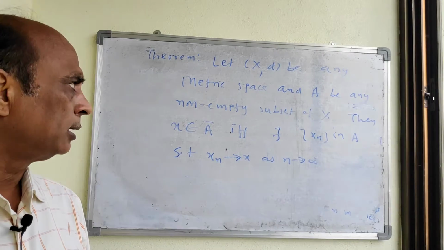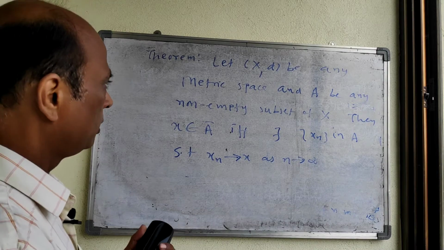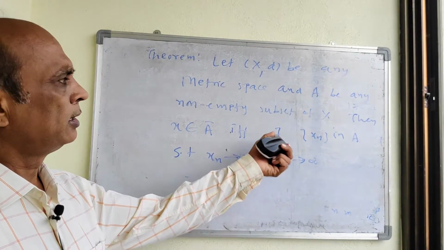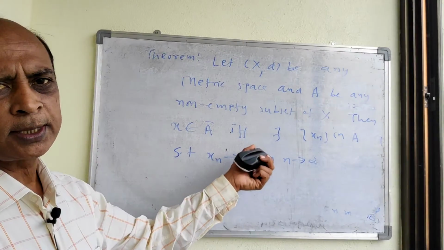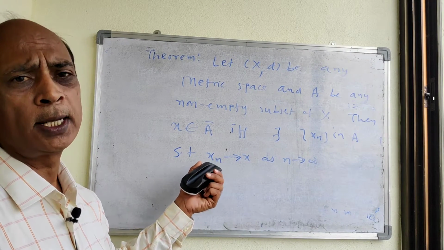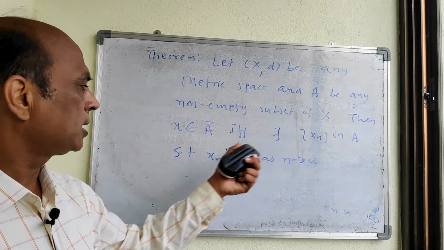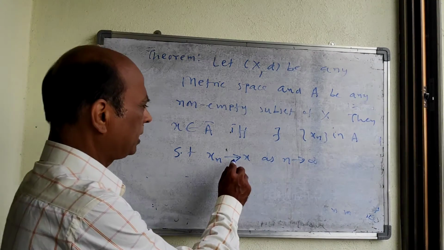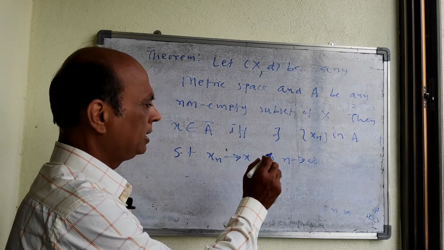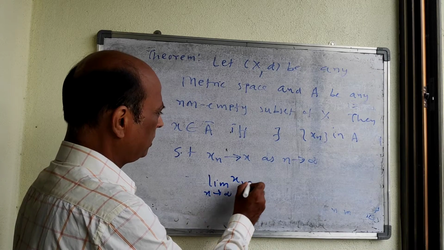So this is the theorem which we are going to show. Let (X, d) be any metric space, A be any non-empty subset of X. Then we have to show that x belongs to A bar. What is meant by A bar? A bar is the closure of A, if and only if there exists a sequence x_n in A such that x_n tends to x, that is, converges to x, or in other words we can also write limit of x_n as n tends to infinity is equal to x.